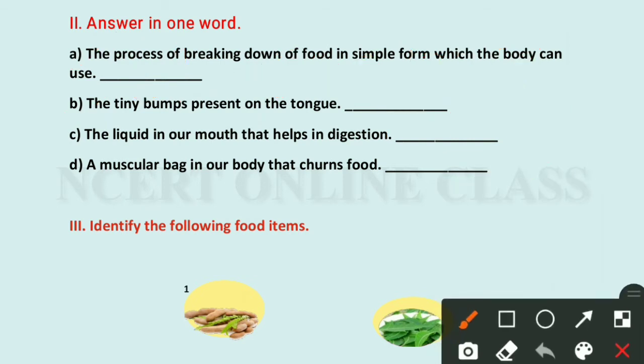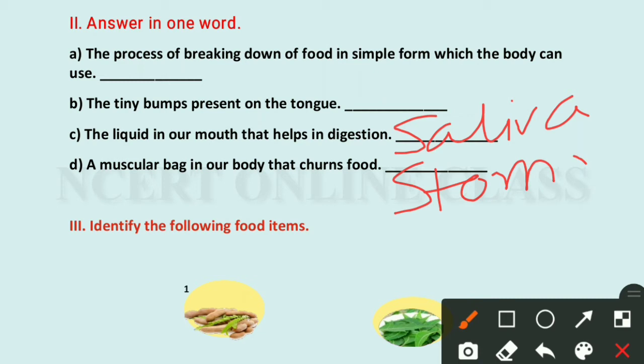Then question C: the liquid in our mouth that helps in digestion. Yes, it is saliva. Then a muscular bag in our body that churns food is called the stomach. Stomach. This type of question is very important for the periodic test.